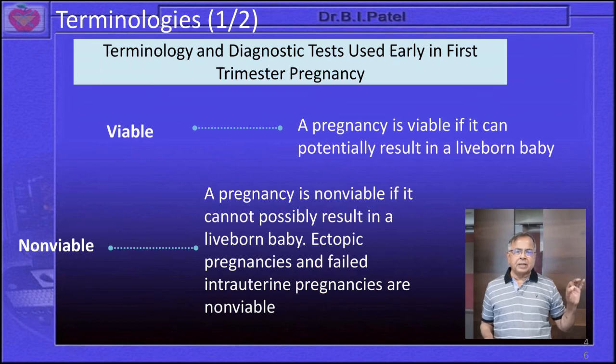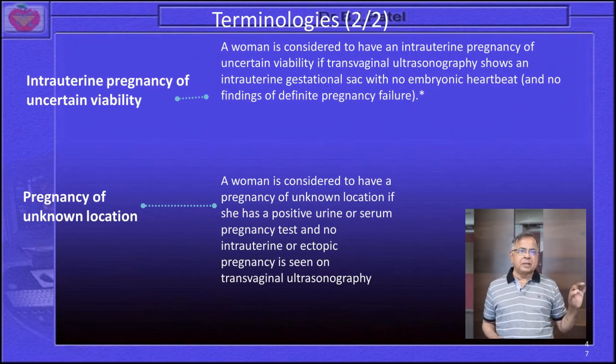Ectopic pregnancy and failed intrauterine pregnancy are non-viable pregnancies. An intrauterine pregnancy of uncertain viability: a woman is considered to have an intrauterine pregnancy of uncertain viability if transvaginal sonography shows an intrauterine gestation with no embryonic cardiac activity and no findings of a definite pregnancy failure can be appreciated.